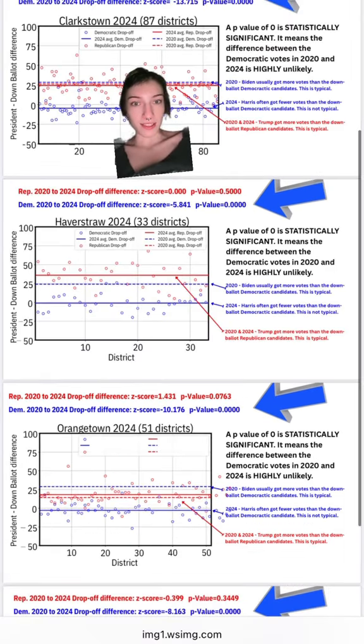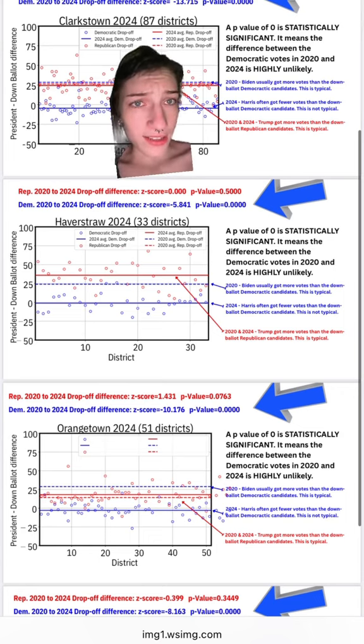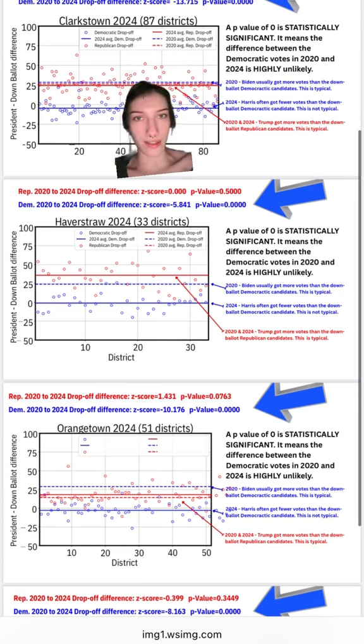But the thing is, look, all of them have a p-value of the same thing. And you can see it's kind of labeled. What these are showing is Harris often got fewer votes than the down ballot Democratic candidate. And as you see there, this is not typical. So there are people that were voting for Senate Democrats that did not vote for Harris.